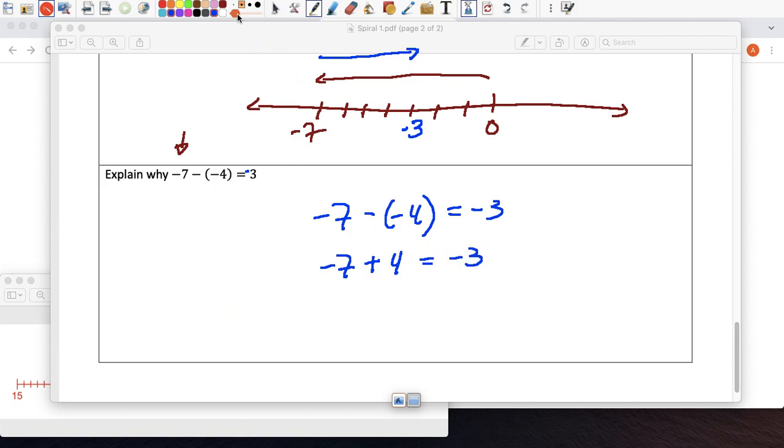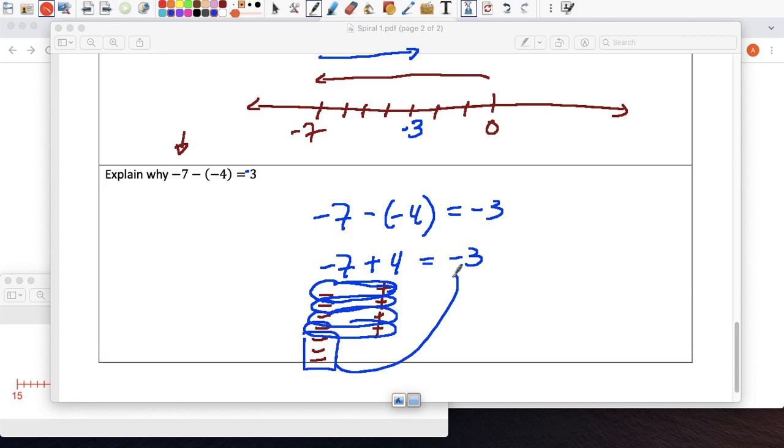So in this one, if you were in the 6th grade, you can think about, hey, here's 1, 2, 3. Let me write it this way. 1, 2, 3, 4, 5, 6, 7. And you're adding to that 4. 1, 2, 3, 4. Think about what happens when you get a negative and a positive. One single negative, one single positive. It's called zero pairs. It becomes 0. That becomes 0. This becomes 0. This becomes 0. And this becomes 0. What do you have left over? Negative 3.